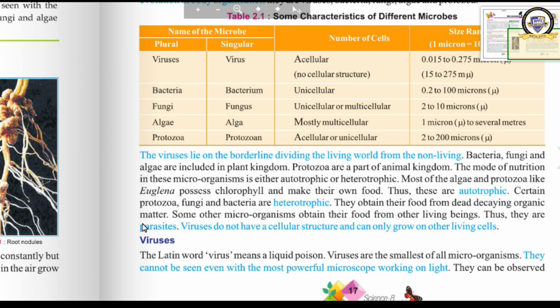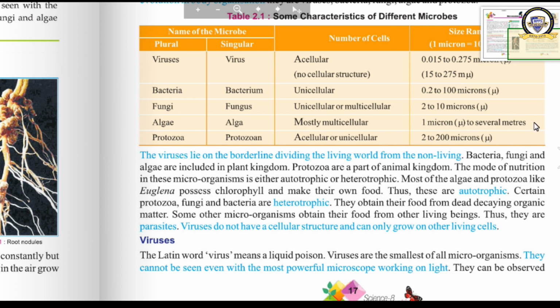Thus they are parasites. We have discussed parasites in the last chapter. What are parasites? They are the organisms that depend on other organisms or the host plant for their nutrition. Viruses do not have a cellular structure and can only grow on other living cells. See, we have studied in this table that they are acellular in nature. They have no cellular structure.